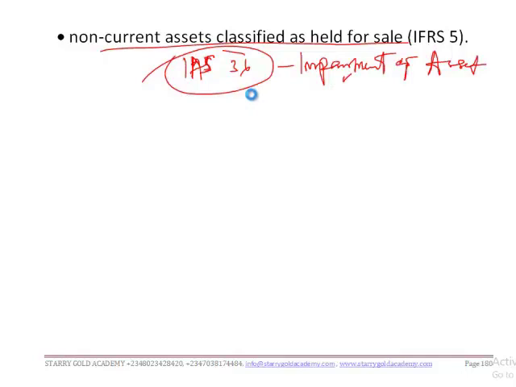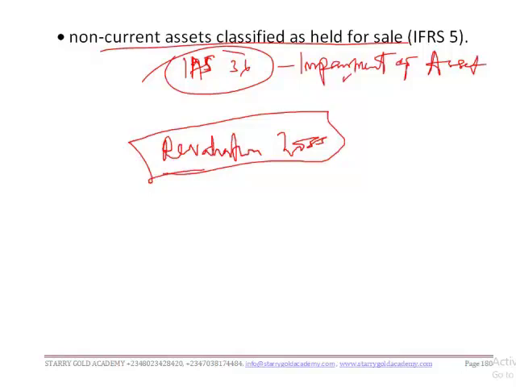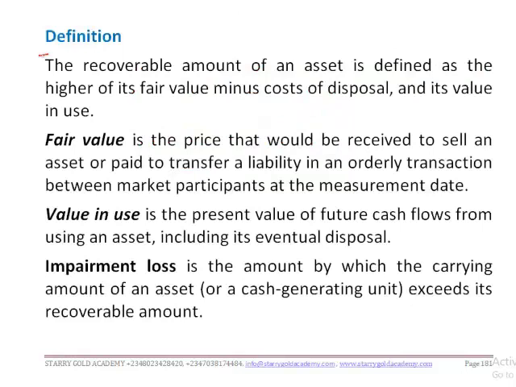Especially when their carrying amount exceeds their revalued amount. So in that case, we have what is known as a revaluation loss. We take them as a revaluation loss. Are we together? Okay. Now definition.